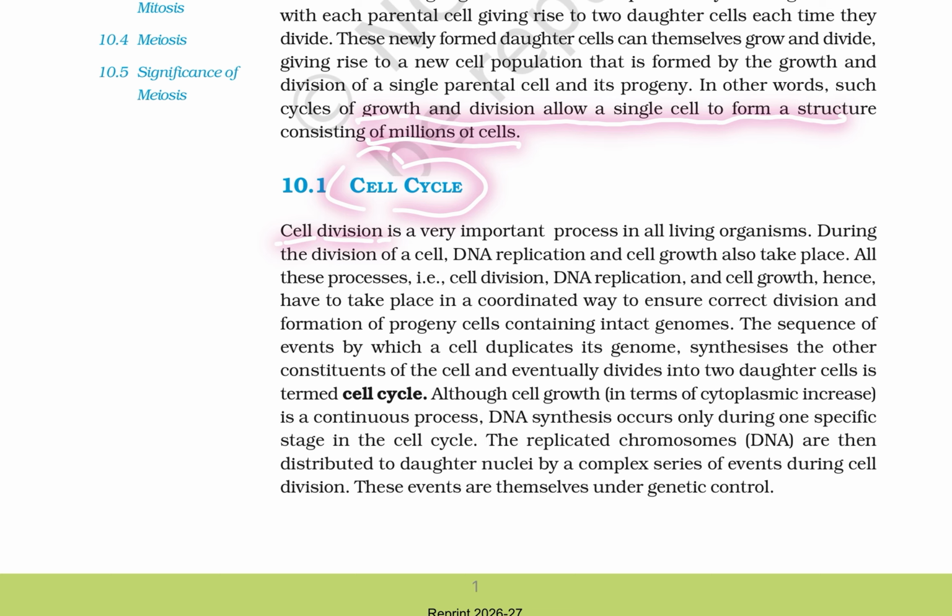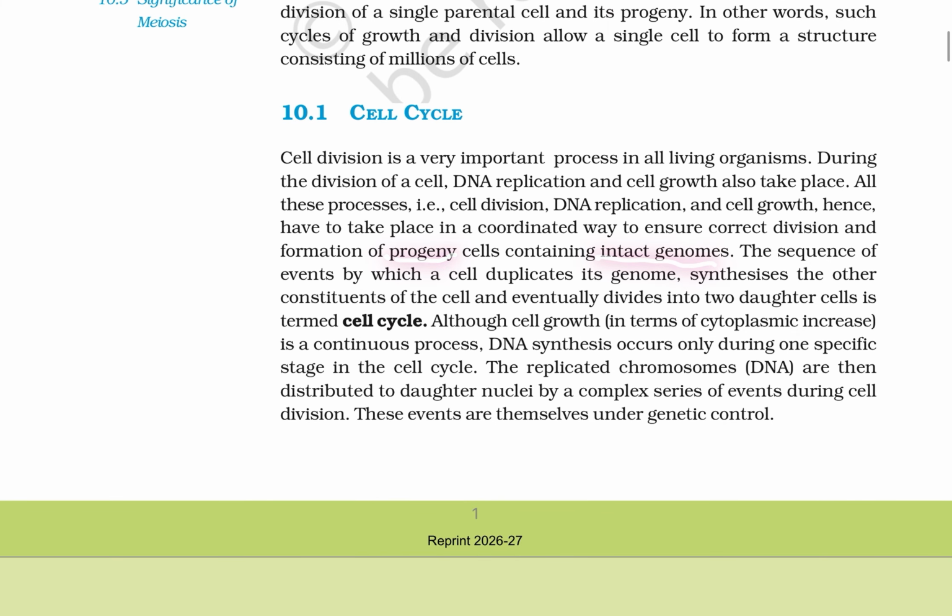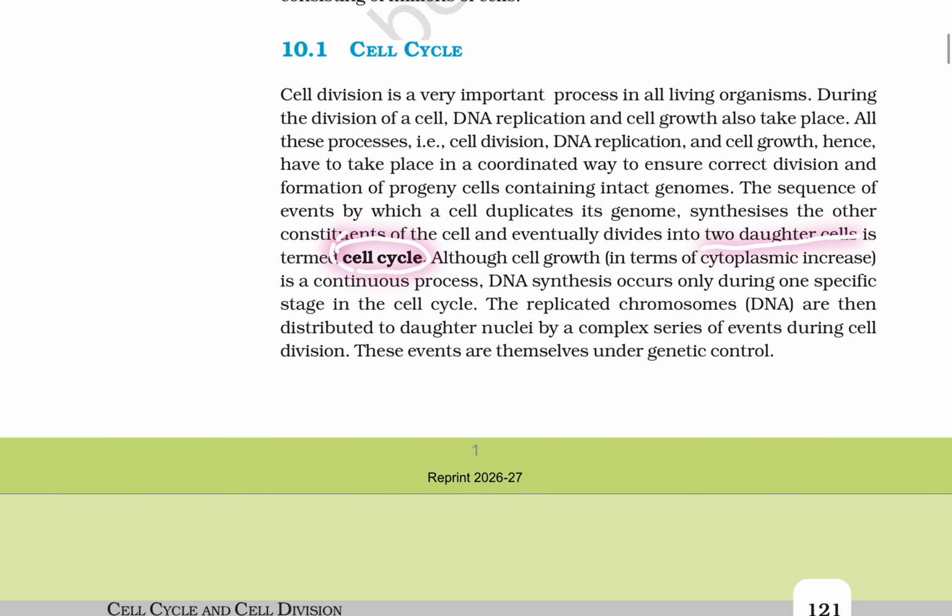Cell cycle. Cell division is a very important process in all living organisms. During cell division, DNA replication and cell growth take place, and all these processes have to take place in a coordinated way to ensure correct division and formation of progeny cells containing an intact genome. The sequence of events by which a cell duplicates its genome, synthesizes the other constituents of the cell, and eventually divides into two daughter cells is termed the cell cycle.